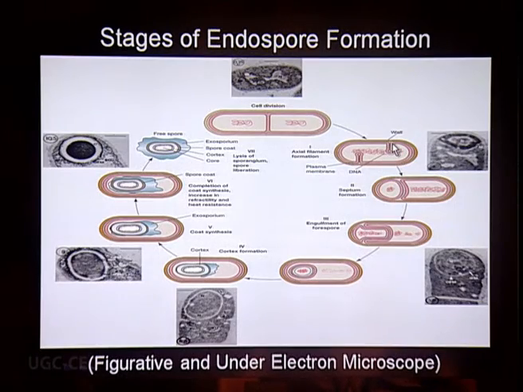There will be the invagination of the wall. This is the septum formation producing the pre-spore or the forespore, and then gradually the cortex is laid down, then the thickening of the cell wall. You can see in this photo also the spore is gradually taking its shape, and finally the spore is separating from the parent cell producing a distinct endospore. So these are the different stages of endospore formation starting from stage 0 to stage 8 or stage 7.